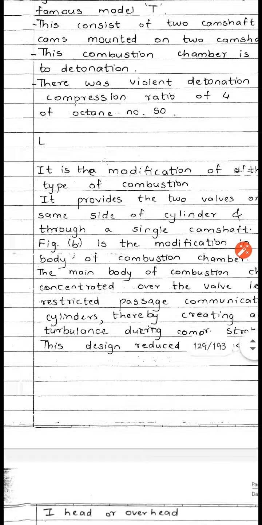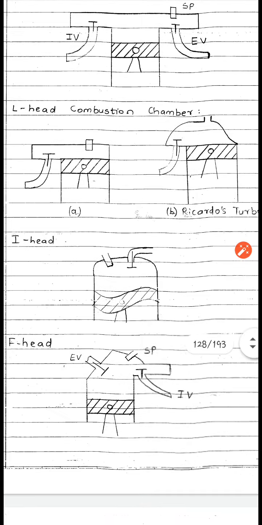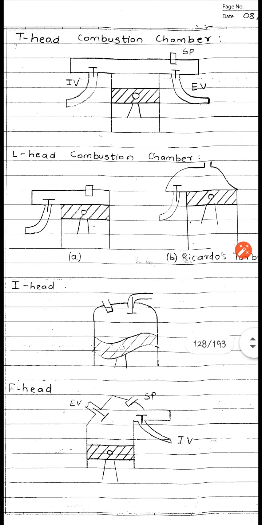These are the different types of combustion chamber. I think you understood it well. Here we stop this lecture. We will come with another lecture with the help of different things.